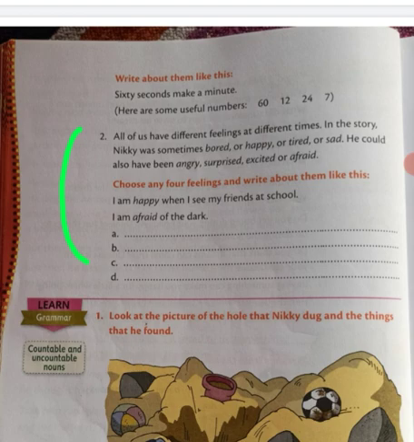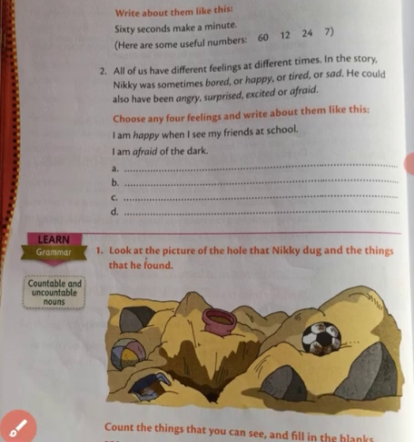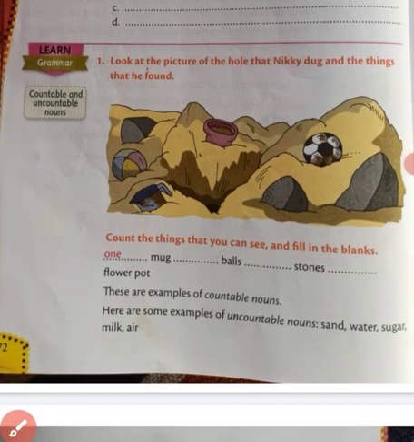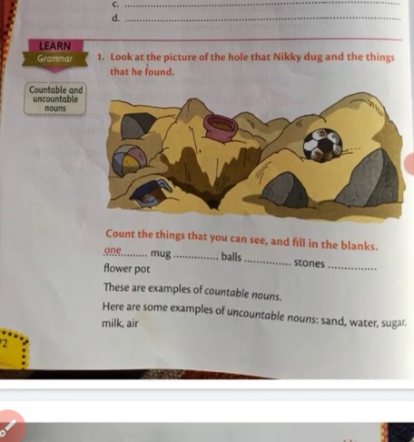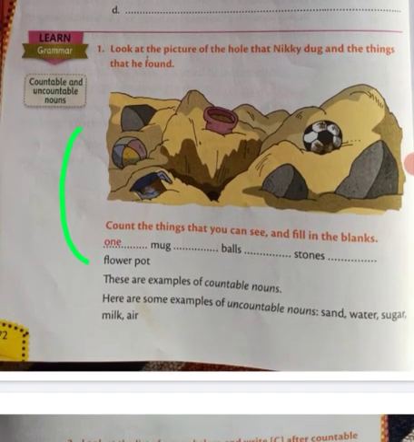Very good. Now see, today we will learn the next exercise. What is next? Learn grammar. In previous lessons we learned about grammar, special noun. Got it? Do you remember?